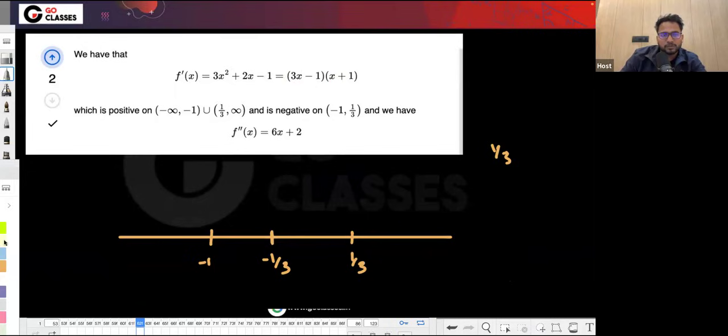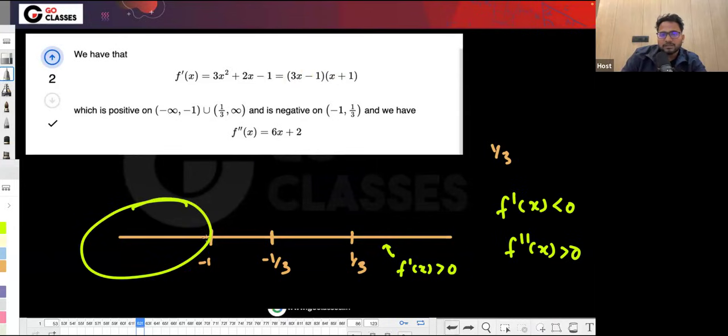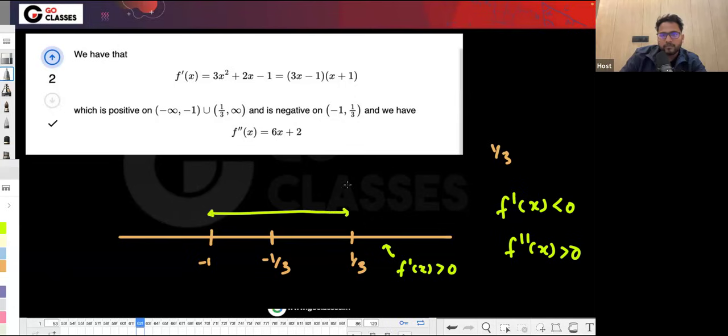So f'(x) is positive here. We want f'(x) to be negative and f''(x) to be positive. So f'(x) in this region is positive, but we want it to be negative. In this other region, f'(x) is negative.